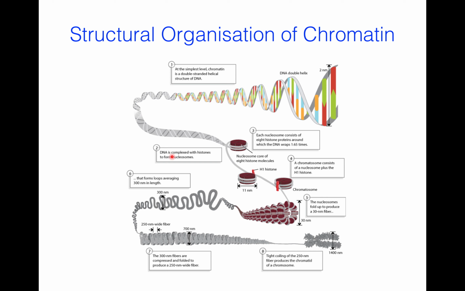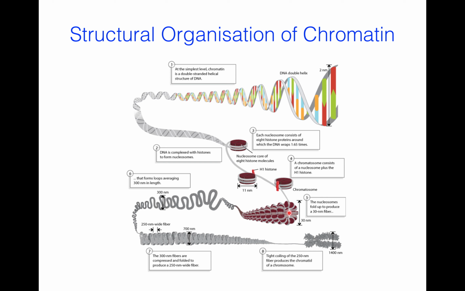Now, DNA gets complexed with histone and forms nucleosome. This is nucleosome. Nucleosome core of 8 histone molecules. Each nucleosome consists of 8 histone protein around which the DNA wraps 1.65 times. A chromatosome consists of nucleosome plus H1 histone. When nucleosome is with H1 histone, this is H1 histone, then it becomes chromatosome.